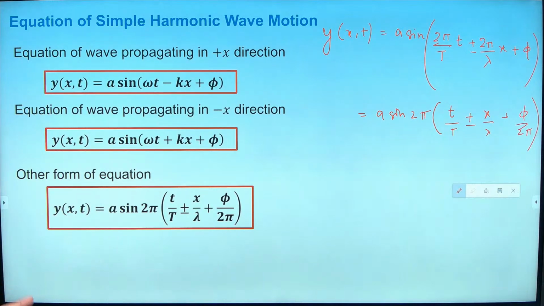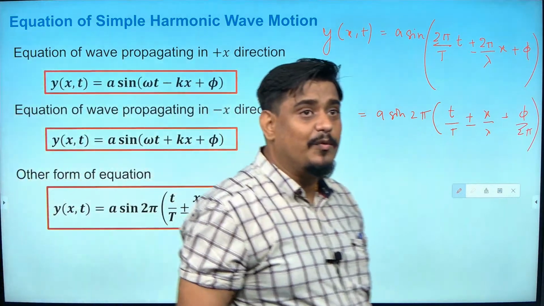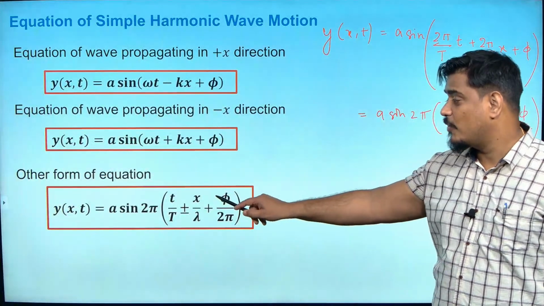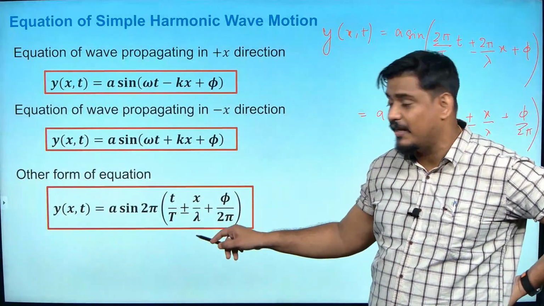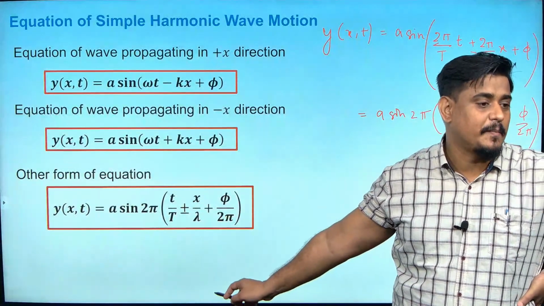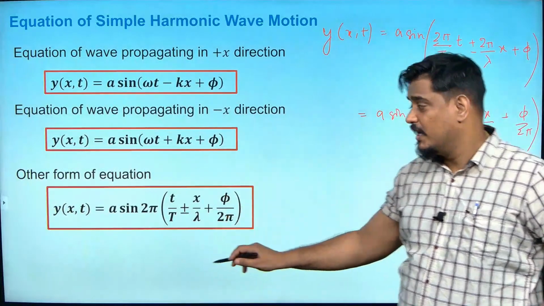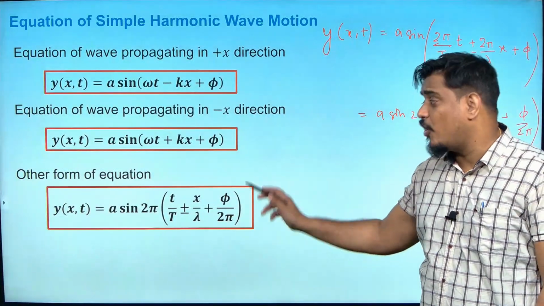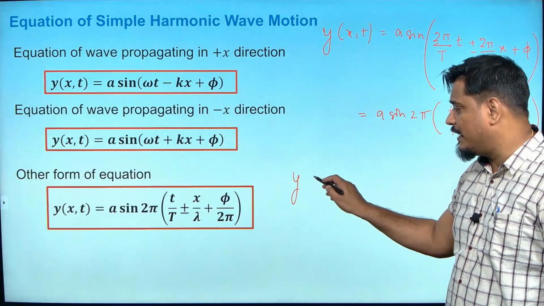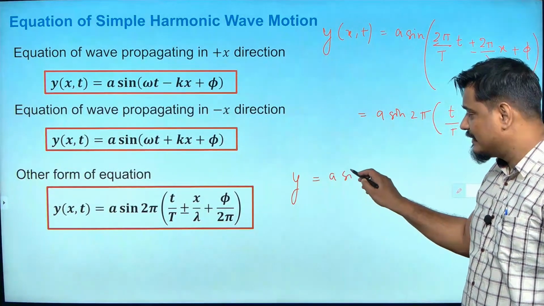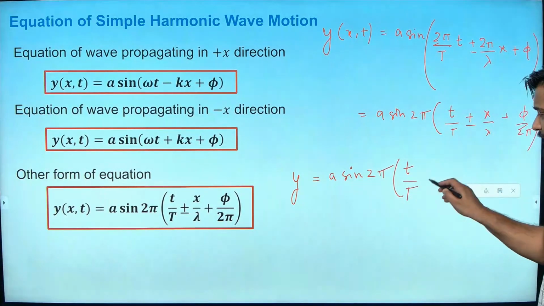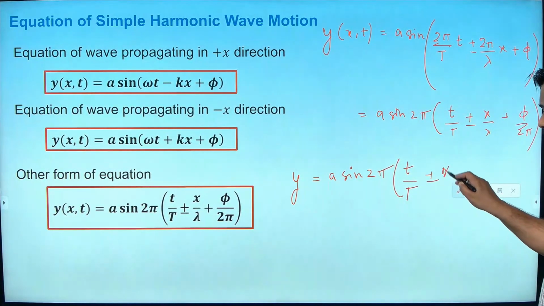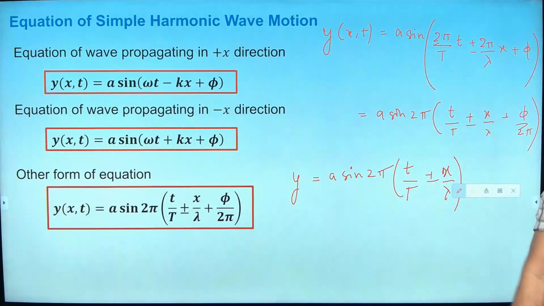Now why does this become important? Because sometimes a question will come where they will give you these terms and you have to find the answer in terms of either small t or capital T or lambda. You have to use this equation only. So if the initial phase were not there, then what will be the value of y? It will become a sine 2 pi into t by T plus or minus x by lambda. Do you agree with me?